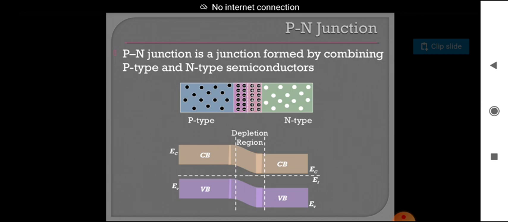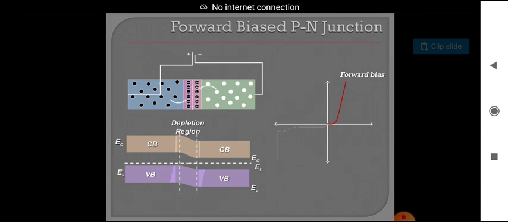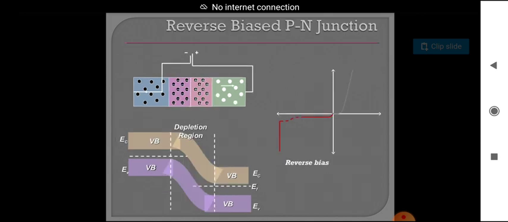So this is the p-n junction. When we join p-type and n-type material, the middle portion is called the junction. And again we have two cases, forward biased p-n junction and reverse biased p-n junction. Suppose on the P side we connect the positive terminal of the battery, and on the N side the negative terminal, it is called forward bias. When we draw a graph between voltage and current, we get the graph shown in the diagram, and similarly for reverse bias.